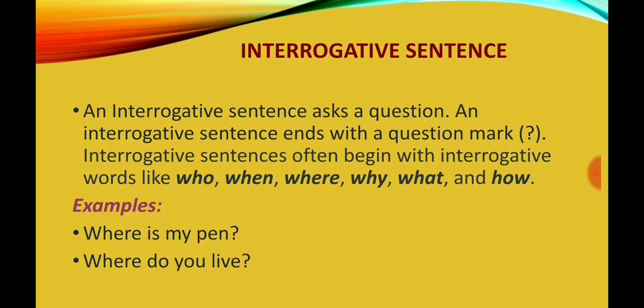Interrogative, second sentence. What is an interrogative sentence? An interrogative sentence asks a question. An interrogative sentence ends with a question mark. Interrogative sentences often begin with interrogative words like who, when, where, why, what, and how. Examples: Where is my pen? Second example: Where do you live?